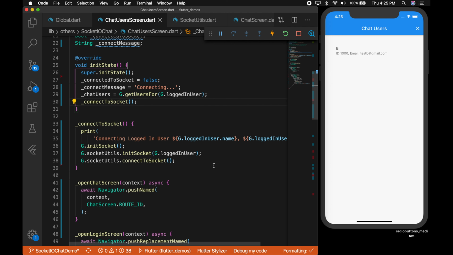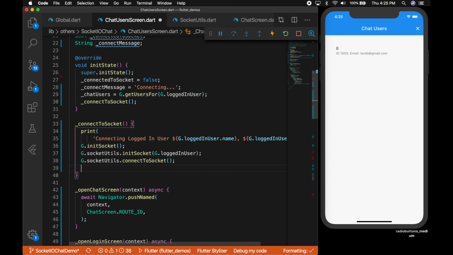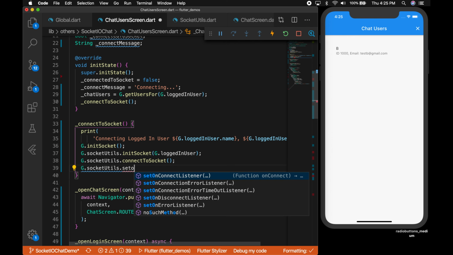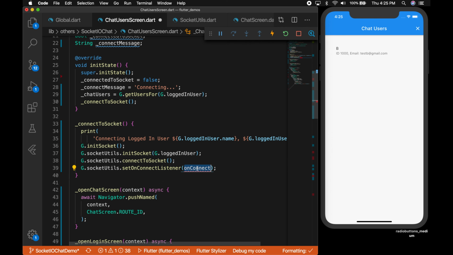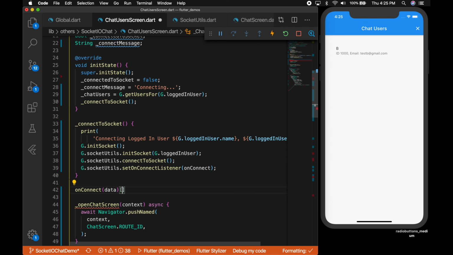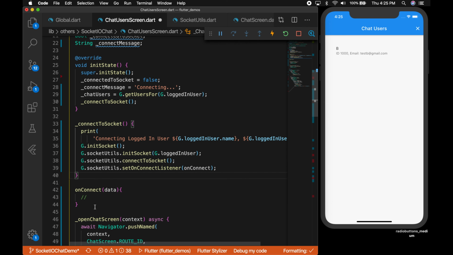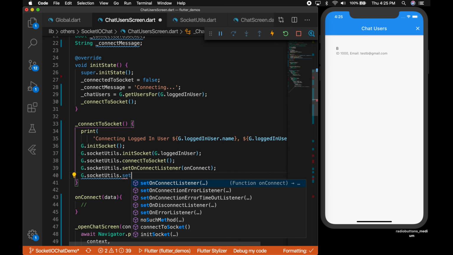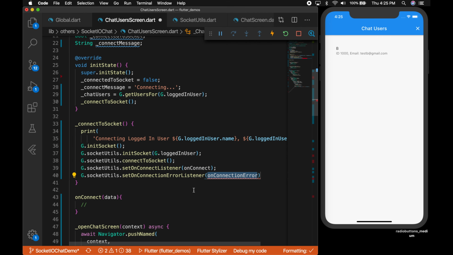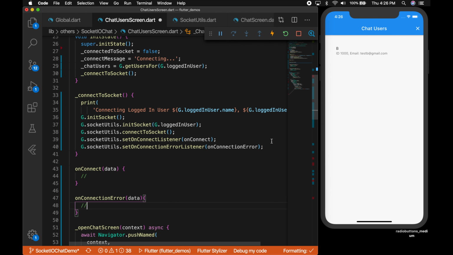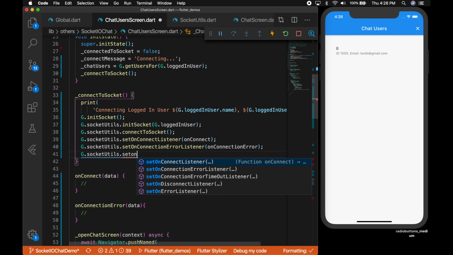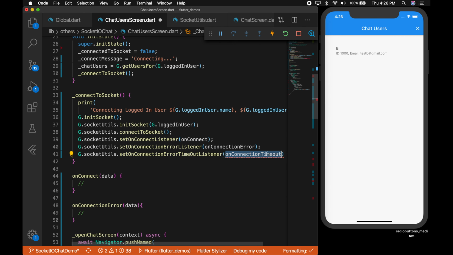Okay, now we need to listen to the callbacks, correct? When the socket is connected and disconnected and similar kind of events. Okay, so socket utils dot set on connect listener. So let's write that function. Okay, and the next one is socket utils dot set on connection error listener, and the next one is set on connection error timeout listener.